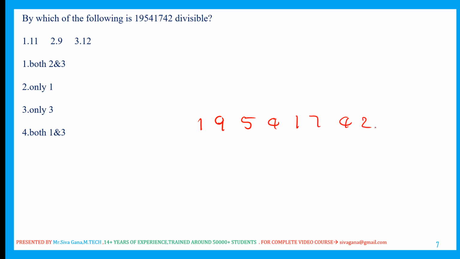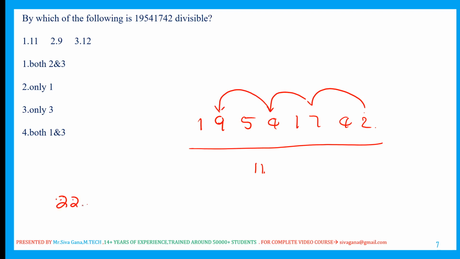First I am checking option 1, which is 11. What is the divisibility rule of 11? Difference of the sums of alternate digits. First 2 plus 7, 9. 9 plus 4 is 13. 13 plus 9 is 22. Now 4 plus 1 is 5. 5 plus 5 is 10. 10 plus 1 is 11. 22 minus 11 is 11. 11 is divisible by 11. So this is divisible by 11.